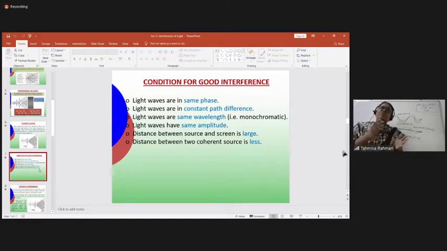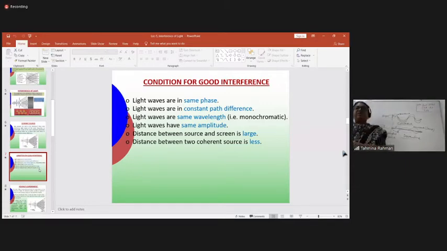Frequency is the same or wavelength is the same. Anyone can write. Next, third one, the amplitude must be the same. Number 4, the path difference must be constant. Then number 5, the distance between source and screen must be large.